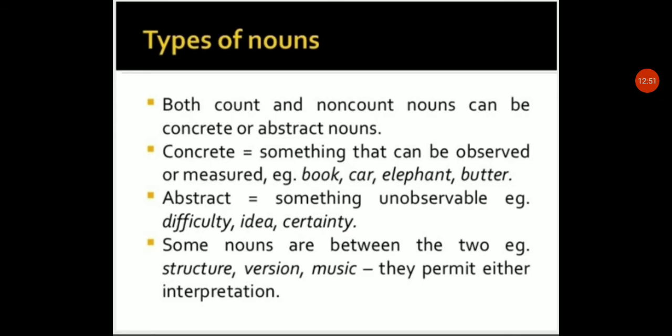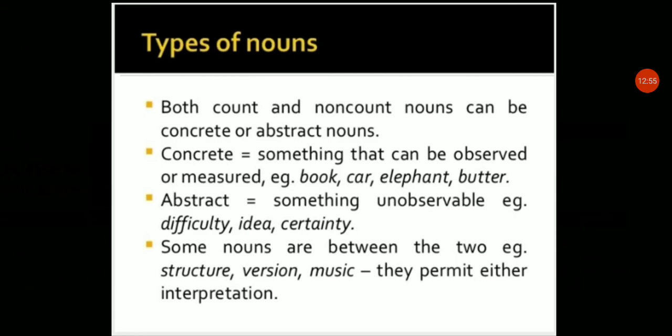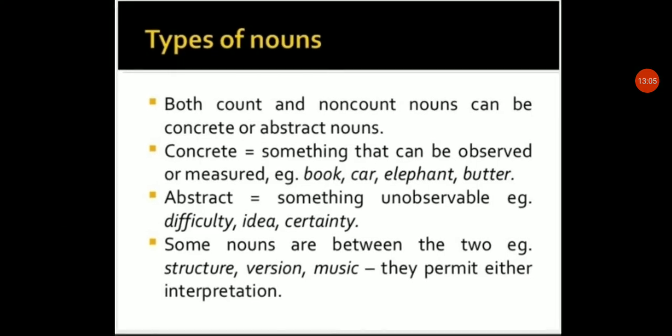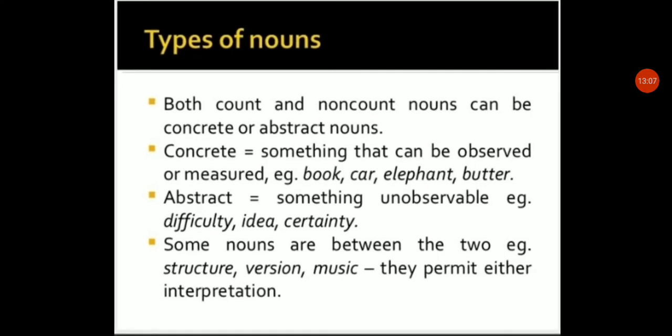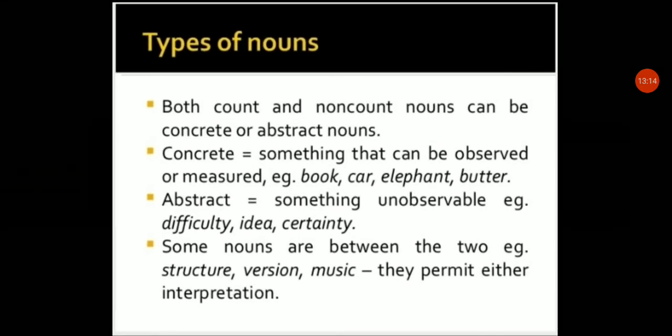Car: a nice colored car, nice facility in this car, so we can observe or measure. Elephant: a huge elephant, a big elephant, we can observe or measure. Then butter: butter cannot be counted, it is a mass. Okay, it has mass. Then next, continue with abstract.